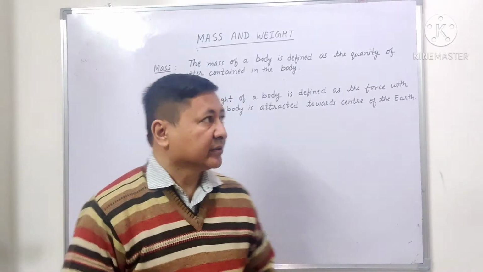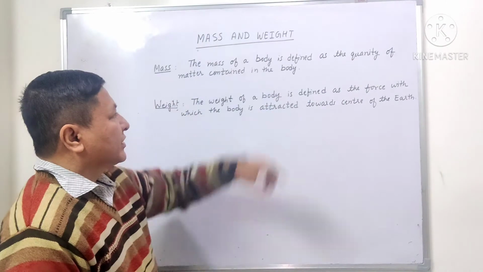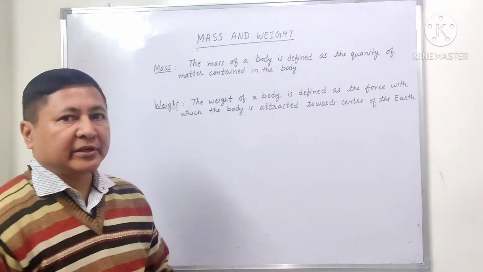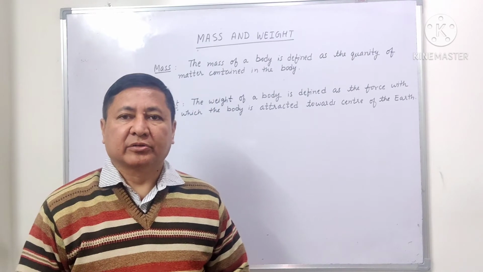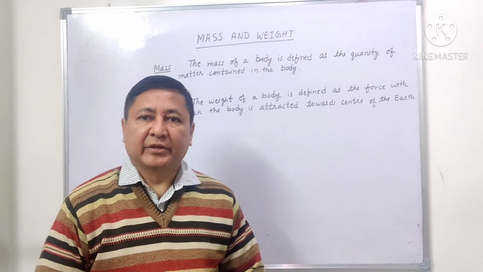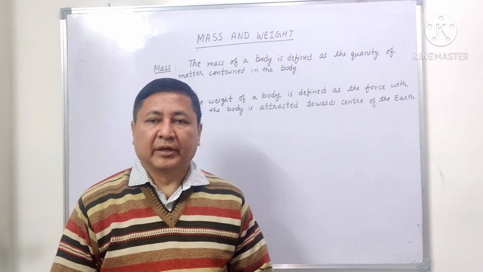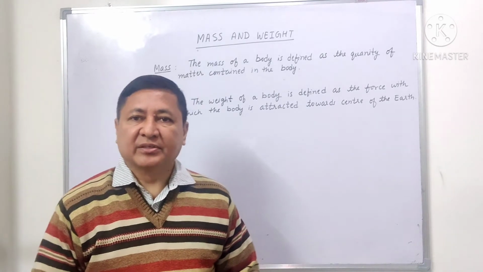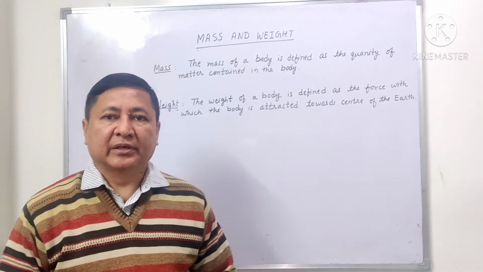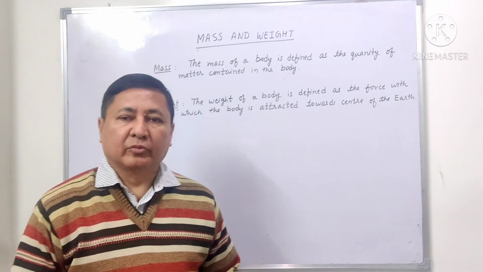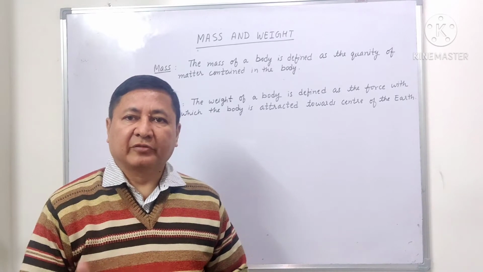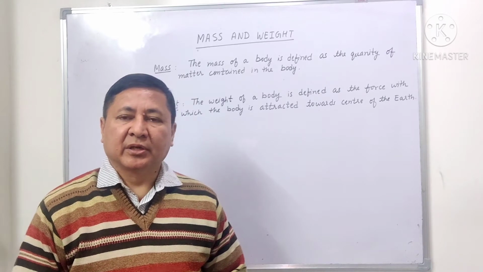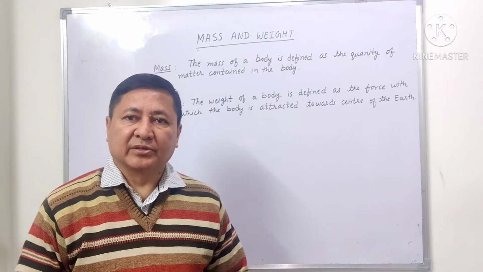Now what is mass? Mass of a body is defined as the quantity of matter contained in the body. So whatever matter contained in your body, that is your mass. And it is denoted by m. And the SI unit of mass is kg. So when you are saying 45 kg, 50 kg, 60 kg, that is not your weight, that is your mass.